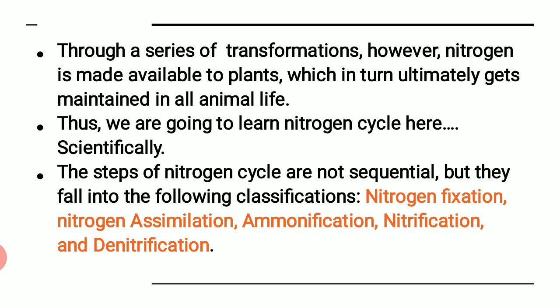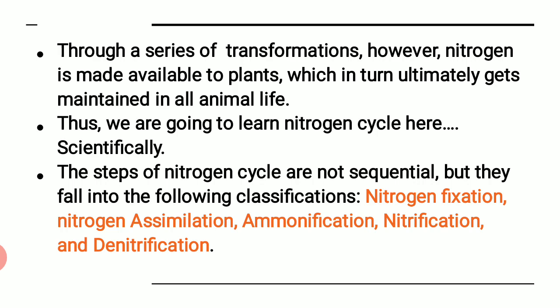Either it gets released to the atmosphere, or from the atmosphere it gets back to the soil, or from soil to plants, and from plants to animals, right? From animals again getting back to the soil. This is how, through different processes, it keeps on moving, or it keeps on transforming. This is what the nitrogen cycle is all about.